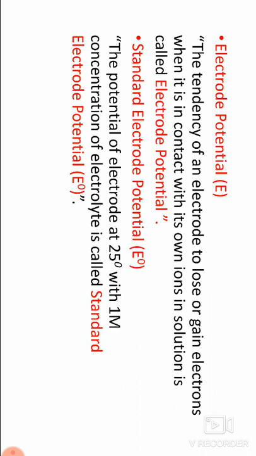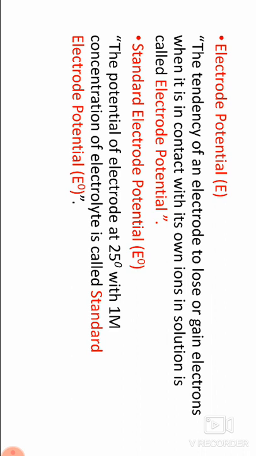The tendency of an electrode to lose electrons is called oxidation potential, and the tendency to gain electrons is called reduction potential. In a general electrode reaction, the forward reaction is oxidation, and the potential concerned with the reaction is oxidation potential.